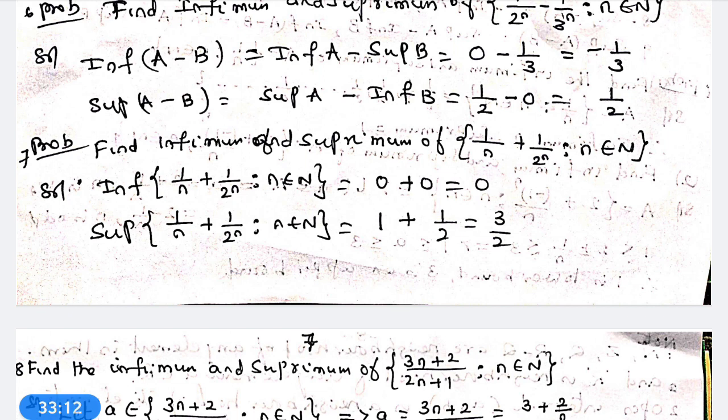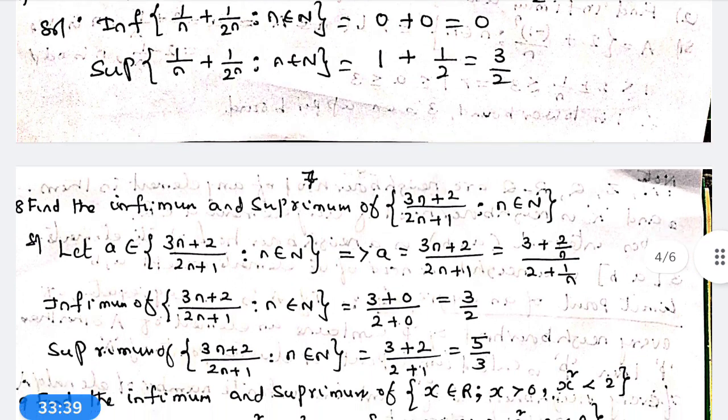Now, infimum of 1 by n plus 1 by 2 power n, n belongs to capital N, is equal to 0 plus 0, because infimum of 1 by n is 0, and infimum of 1 by 2 power n is also 0. Supremum of 1 by n is equal to 1, supremum of 1 by 2 power n is equal to 1 by 2. Therefore, supremum of 1 by n plus 1 by 2 power n is equal to 1 plus 1 by 2, is equal to 3 by 2.